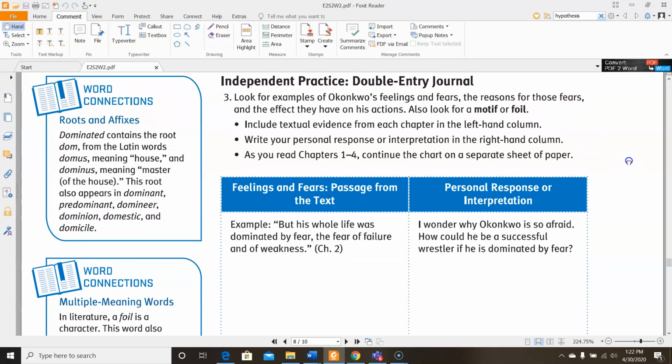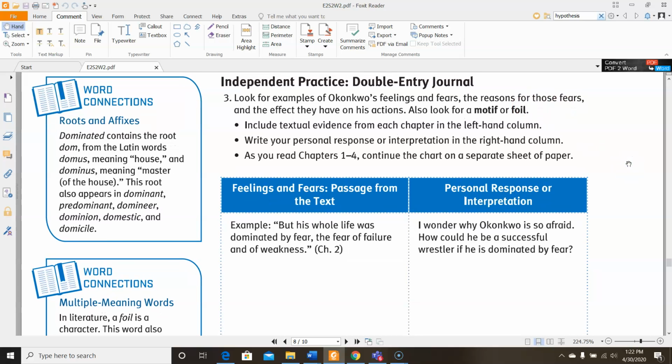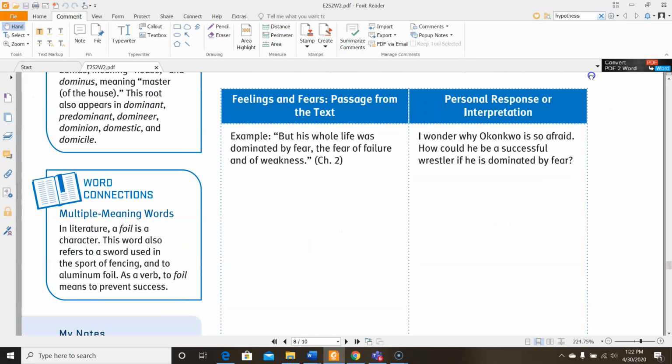As we discussed before, a foil is a character that's meant to be an opposite to another character in order to contrast them. And a motif is kind of like a theme or something that's carried throughout the text, a symbol, an idea. Include textual evidence from each chapter in the left-hand column, and write your personal response or interpretation in the right-hand column. As you read chapters 1 through 4, continue this chart on a separate sheet of paper.